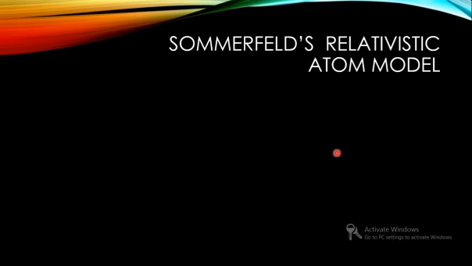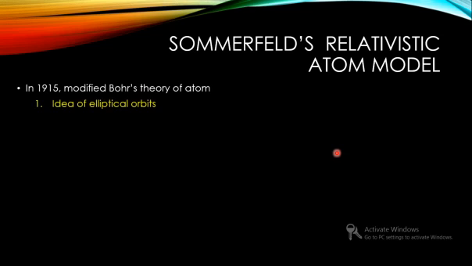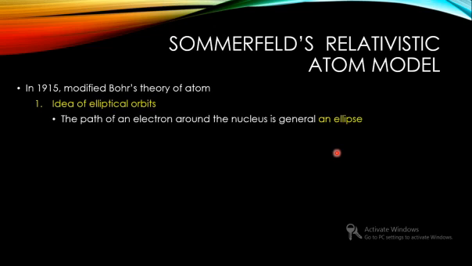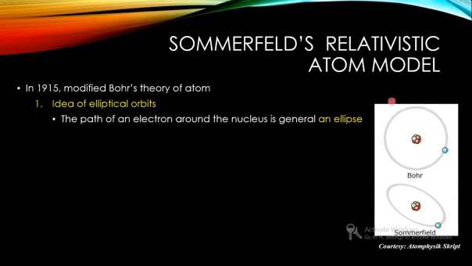And how do we modify the Bohr atom model? Why do we want to modify it? We want to explain the fine structure of spectral lines, why each spectral line splits up into different lines. So in 1915 he modified it by considering the idea of elliptical orbits. He proposed that electrons move around the nucleus in an ellipse, while Bohr considered a circular orbit.